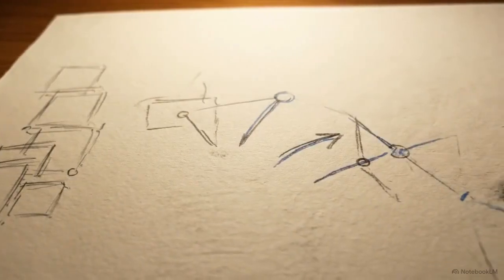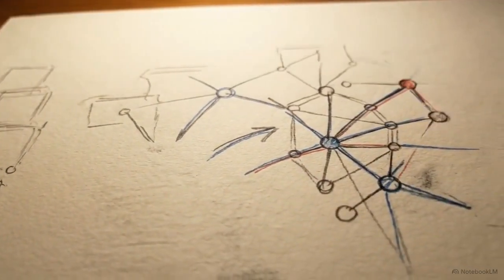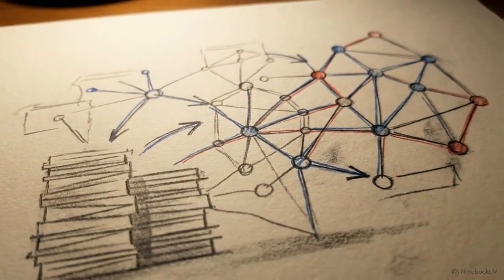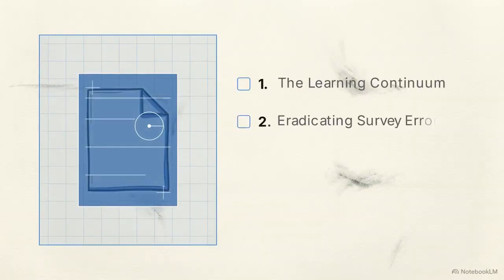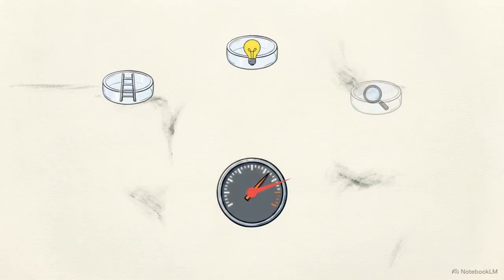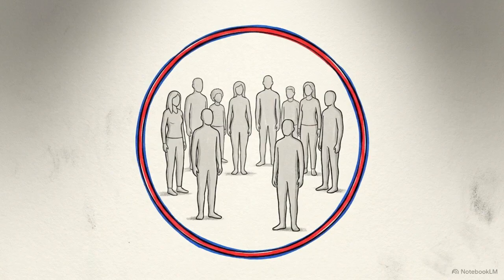But today's learning environment is adaptable. Adults acquire skills through digital platforms and decentralized networks that rarely fit into a traditional schooling model. To account for this, we must update our measurement instruments. This tutorial executes a 4-step blueprint to transform a basic questionnaire into a rigorous survey. This process is designed to capture the specific reasons why people learn and identify the intensity of their engagement, ensuring that even those outside traditional systems are counted.